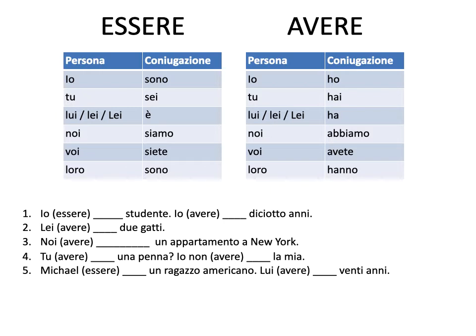So it's quite simple, right? Who's doing the action here? Io. So I need to use the io forms here. So it would be io sono studente, I am a student. Io ho 18 anni. That means I am 18 years old. But as you will see in the next lesson, in Italian, you are not your age, you have it. So literally that means I have 18 years.